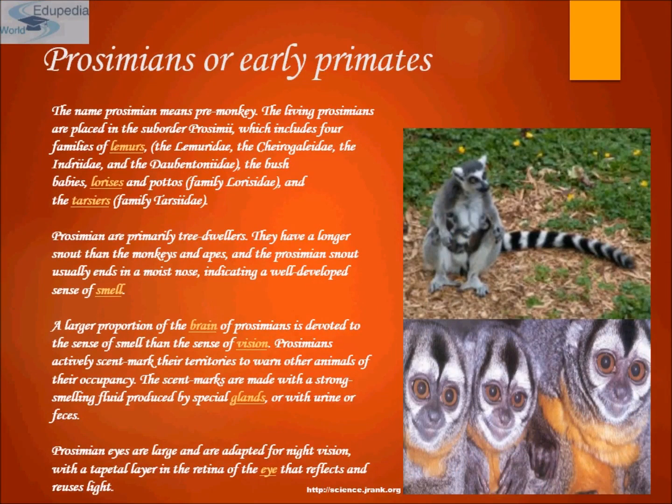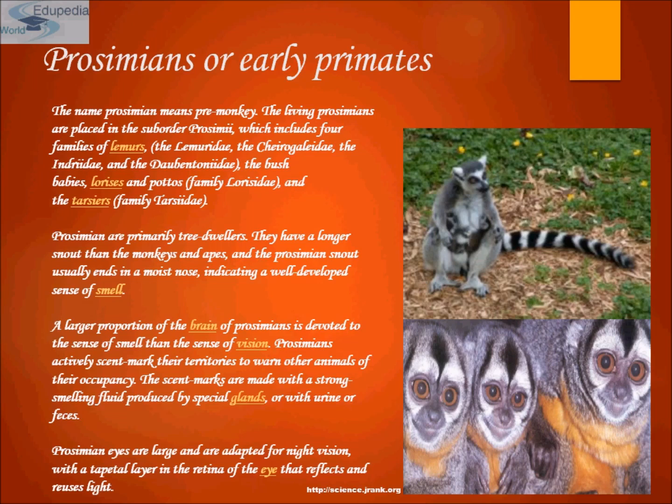These were the early primates. The name prosimian means pre-monkey. The living prosimians are placed in the suborder Prosimii, which includes 4 families of lemurs, the bush babies, lorises and pottos, and tarsiers. Prosimians are primarily tree dwellers.